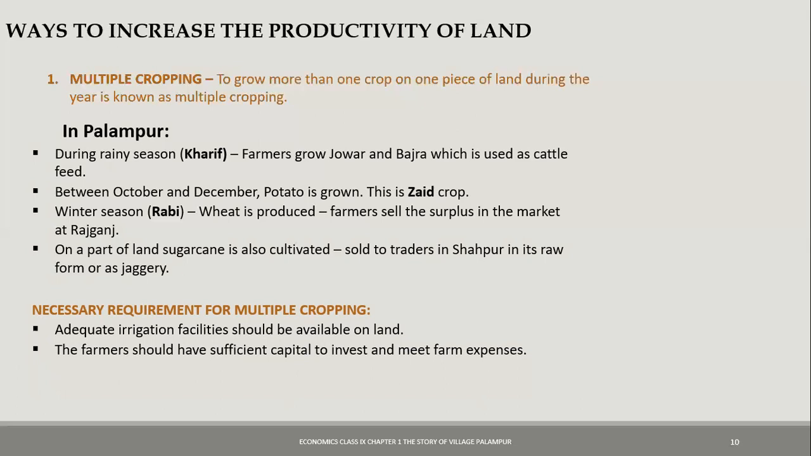Another thing is the farmers should have sufficient capital to invest and meet the farm expenses. They will need pesticides, they will need fertilizers, they will need electricity. So for all this, they need capital. So one of the ways to increase the productivity of land is multiple cropping.